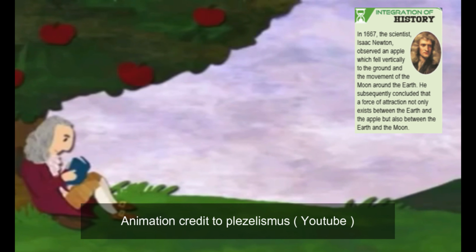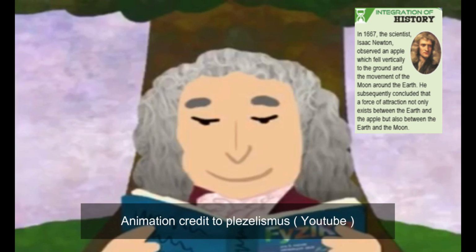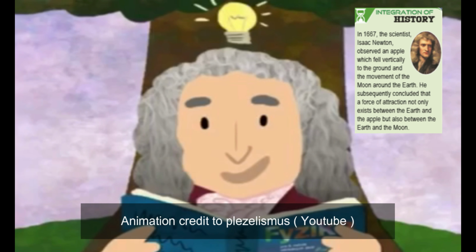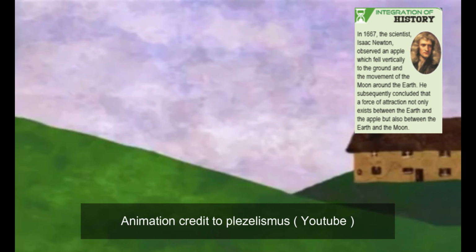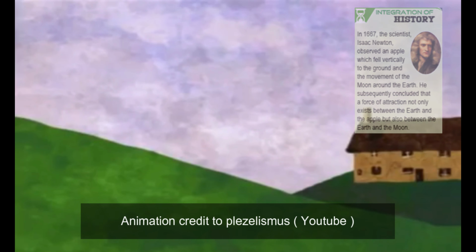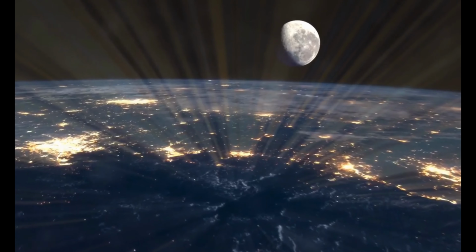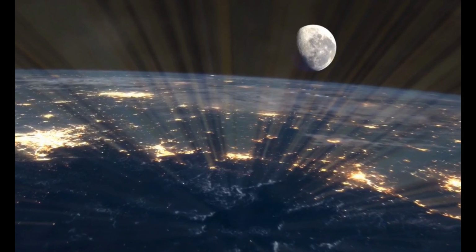In 1667, the scientist Isaac Newton observed an apple which fell vertically to the ground and the movement of the moon around the earth. He subsequently concluded that a force of attraction not only exists between the earth and the apple, but also between the earth and the moon.